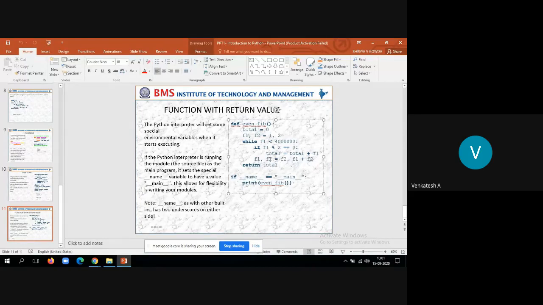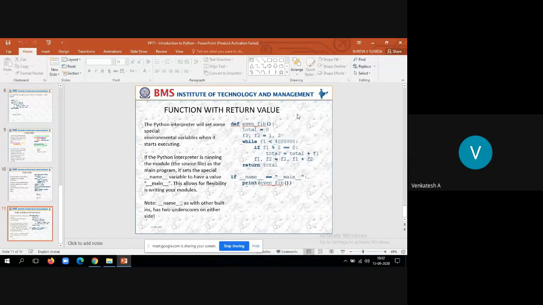The intention of this function is, you start with the value 1, go up to 40 lakh, and consider only the Fibonacci series values like 1, 2, 3, 5 and so on. Among those Fibonacci values, you do the summation of all the even values.